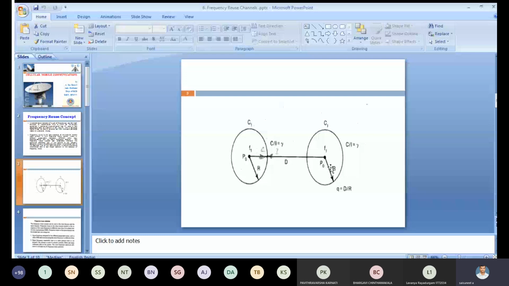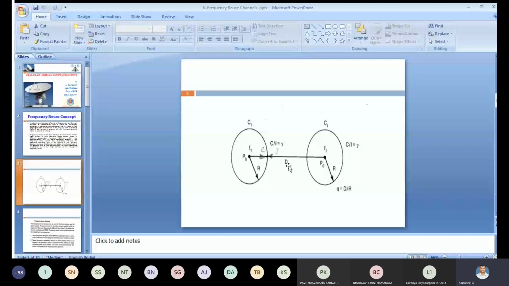D is the frequency reuse distance, nothing but the distance between two co-channels. What do we mean by a co-channel? The same frequency used for two cells. That distance is called the frequency reuse distance.